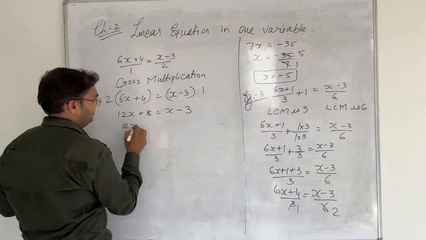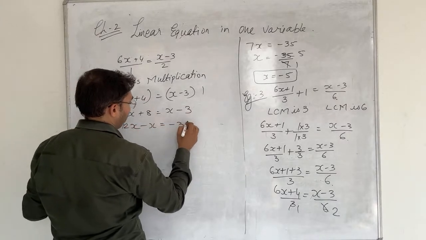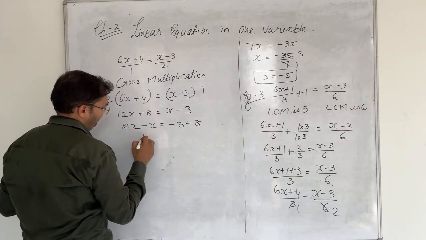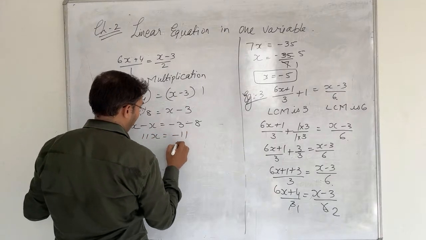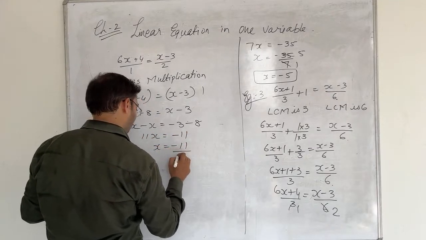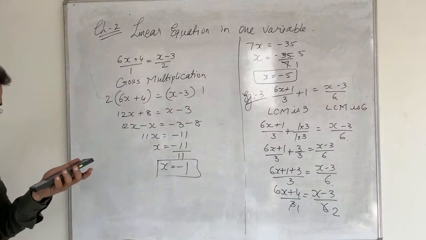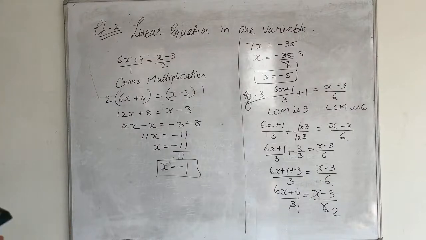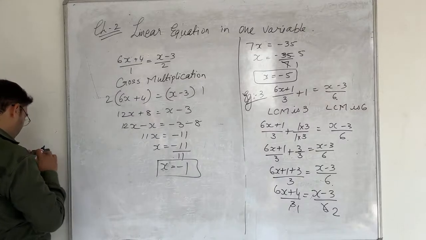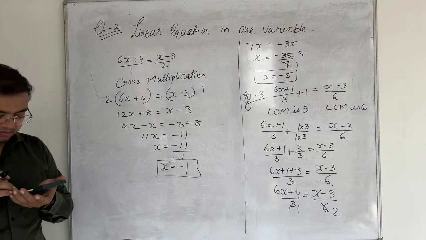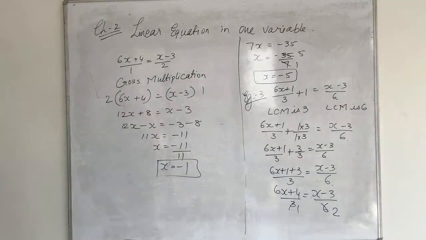So 12x - x = -3 - 8. So here we get 11x = -11. So x = -11/11. So x = -1. Definitely right. Everyone's answer is right. x is equal to -1. Yes. Krishiv, then Gondalia, Kartiki, Marvin, Het, Priya, Man, Neev, Devarshi. Good. Mahi, Man, Sangvi. Definitely all are answering right. Very good, everyone.